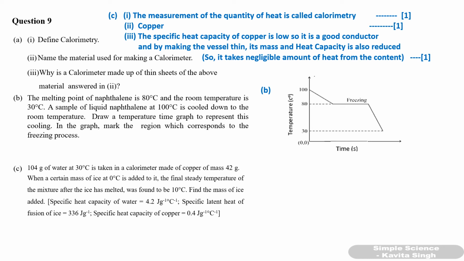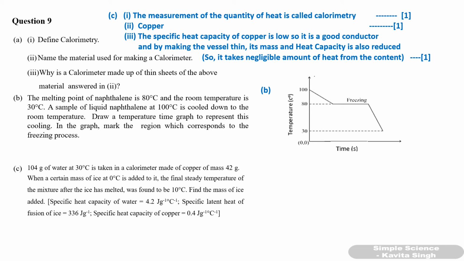Find the mass of ice added. Specific heat capacity of water is given, specific latent heat of ice is given, specific heat capacity of copper is given to you. So what is given and what you have to calculate? Mass of water is given and temperature of water is given. It is kept in a calorimeter made up of copper. Mass of copper is also given.